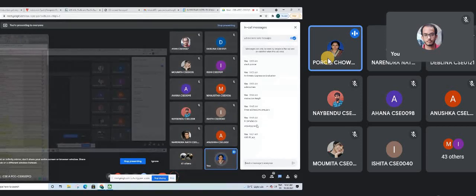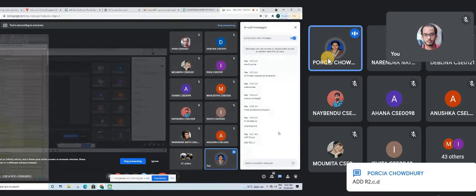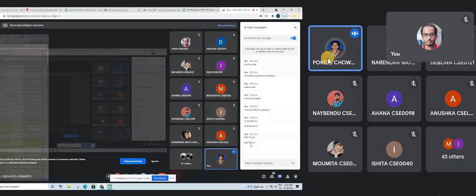Next, again we have one parenthesis, and within the parenthesis we are doing C plus D. So we can write add R2, C, D. This line means we will add C and D, and store the result into the R2 register. And lastly we have A plus B minus C plus D. A plus B is stored in R1, and C plus D is stored in R2.